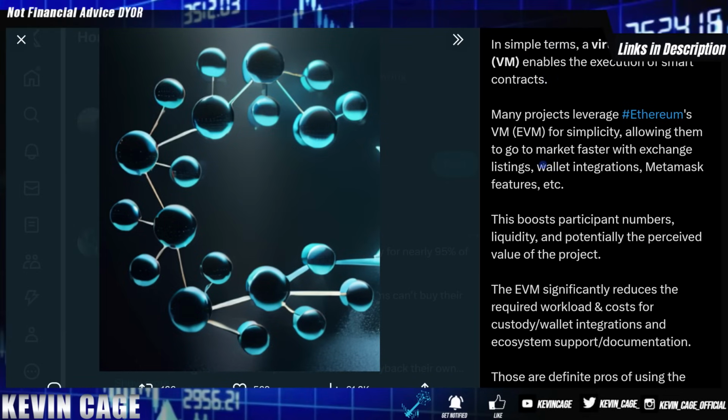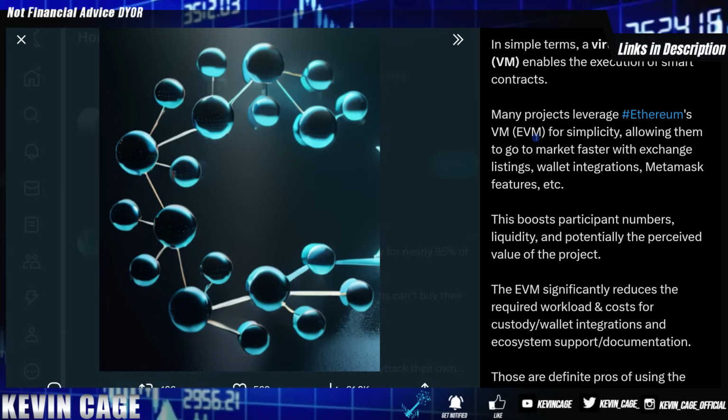And many projects, but not all, leverage Ethereum's virtual machine, or the EVM, for simplicity. This allows them to go to market faster with exchange listings, wallet integrations, MetaMask features, all of the documentation, all of the support. All of this is already built out. So a lot of crypto projects over the years that spun up an ICO, they got their money, they said, oh yeah, we leverage the EVM, easy peasy.